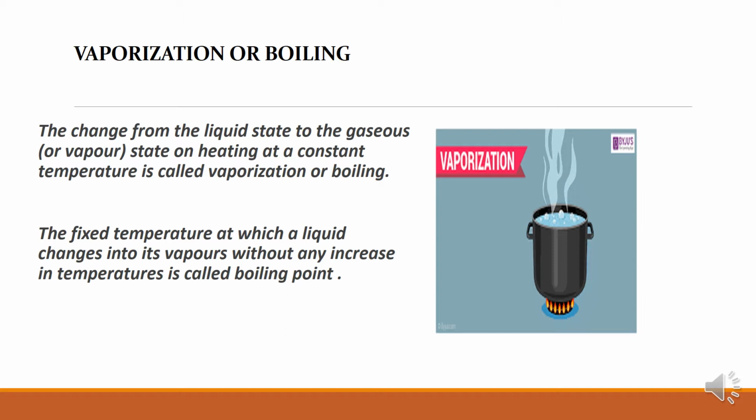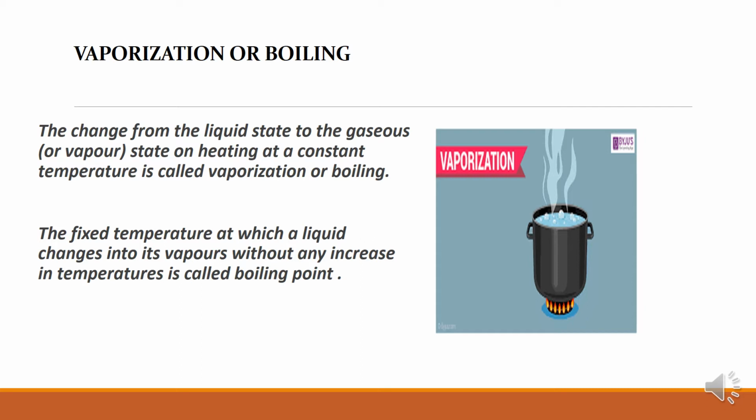So let us see here what is given. The change from the liquid state to the gaseous state or vapor state on heating at a constant temperature is called vaporization or boiling. Okay, so you can see here in the figure the liquid is boiling and it is changing into the vapor state. So this change is called vaporization. And you must remember that this vaporization happens at a fixed temperature. The fixed temperature at which a liquid changes into its vapors without any increase in temperature is called boiling point.